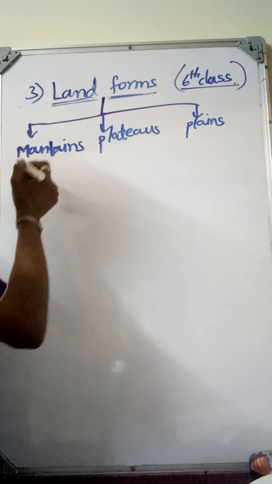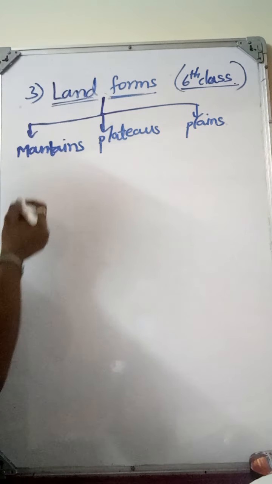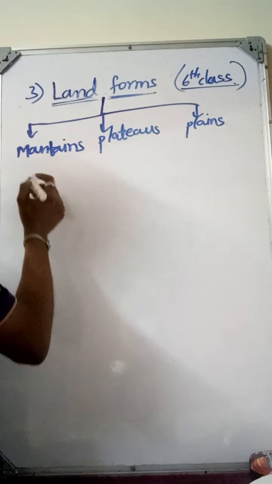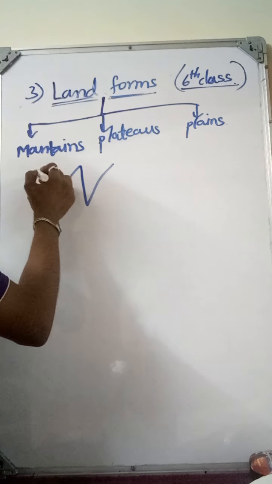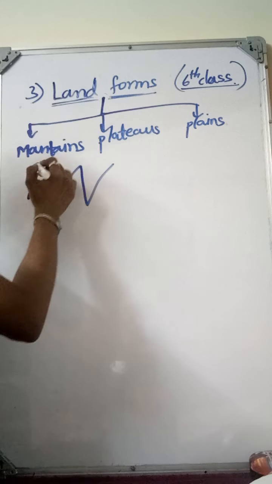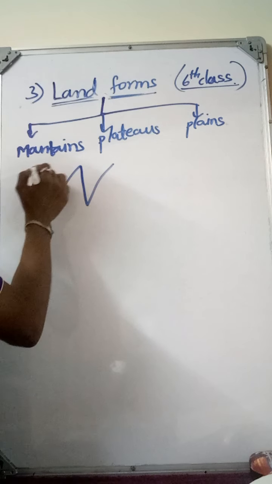Now look at the mountains. Mountains are very high and they have steep slopes with very little landform on them. If you see the mountains, they are like this. Their height is very huge.